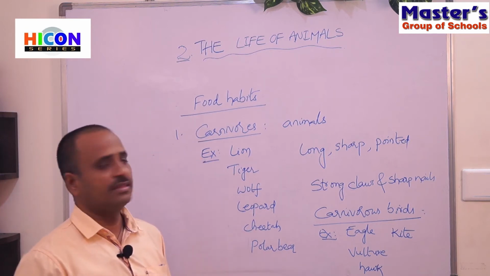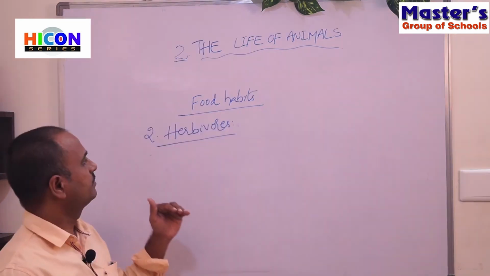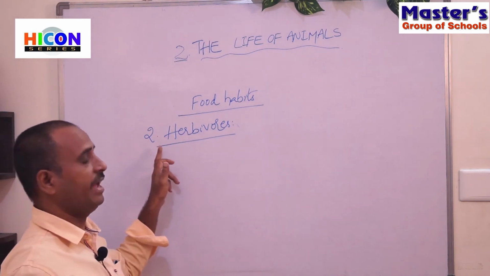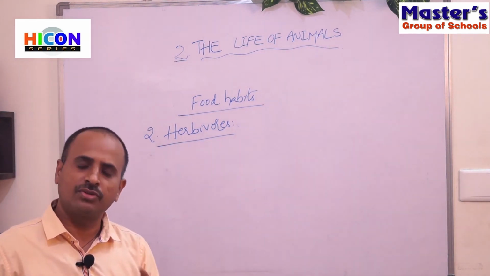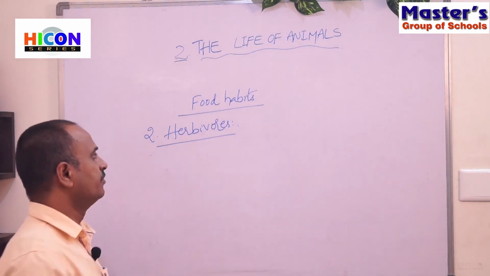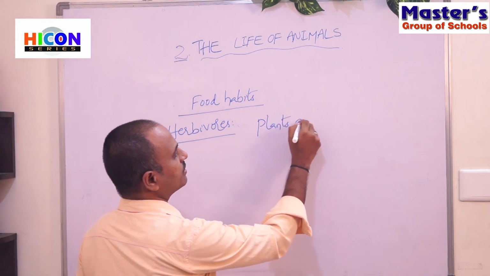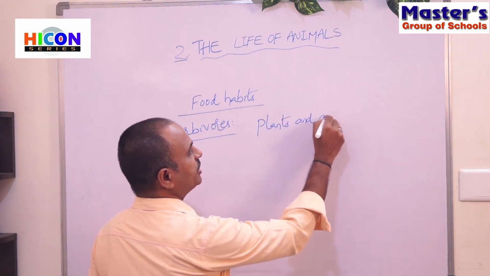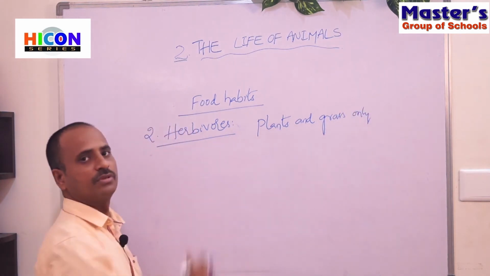Now we will discuss the second type of animals, that is herbivores. Herbs means plants. Those animals which eat only plants and grass are called herbivores.